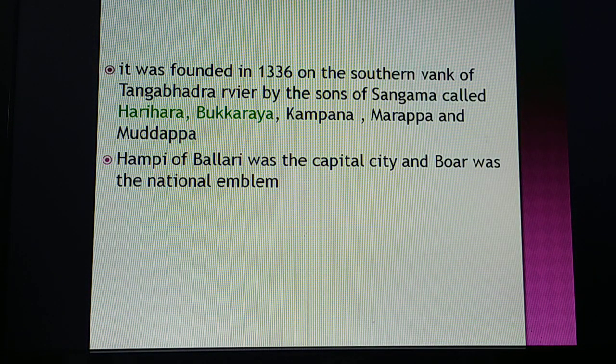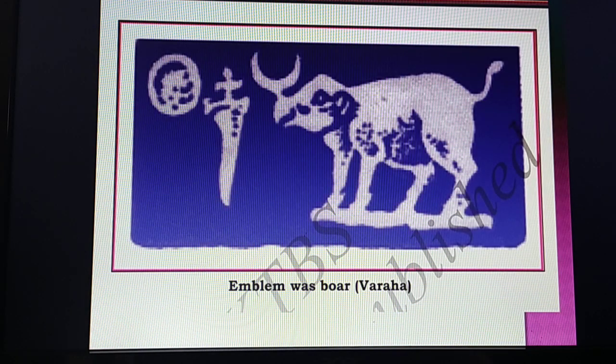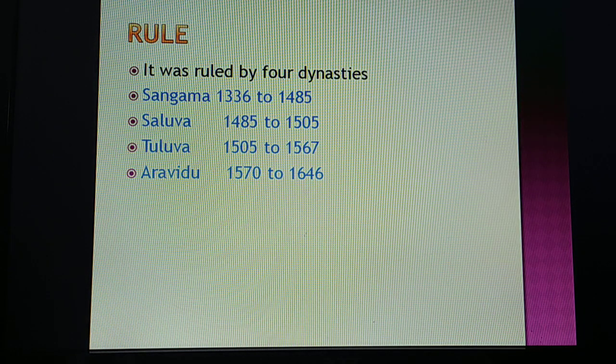It was founded in 1336 CE on the southern bank of the Tungabhadra river by the sons of Sangama called Harihara and Bukkaraya. They were also known as Hakka and Bukka. Kampana, Marappa, Muddappa. Hampi of Bellary was the capital city, and the boar was the national emblem. Here I will show you the picture of the national emblem of the Vijayanagara Empire. Next, 4 dynasties ruled under the Vijayanagara Empire.